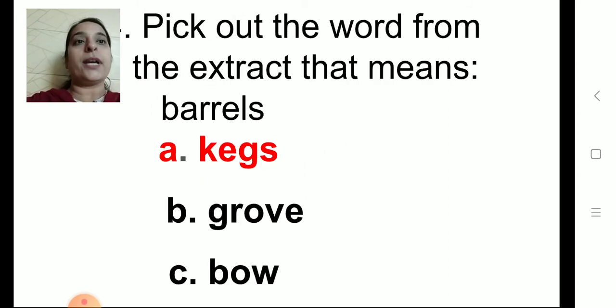Now pick out the word from the extract that means barrels. So again here, kegs, grove, bow. So the correct answer is kegs, okay.